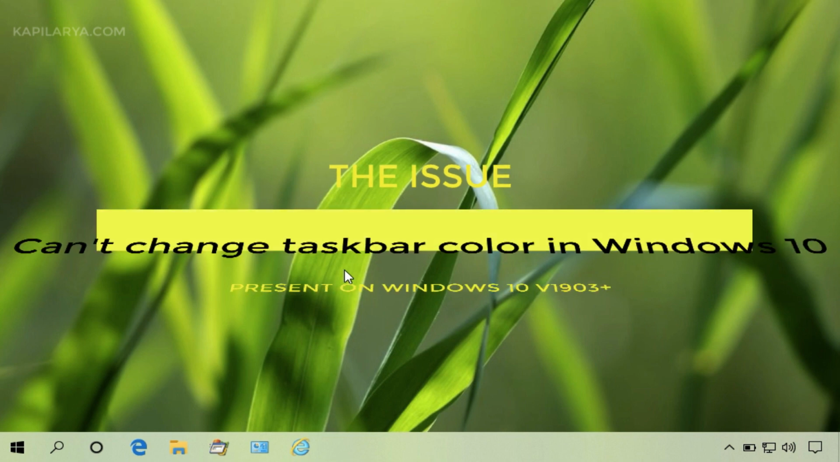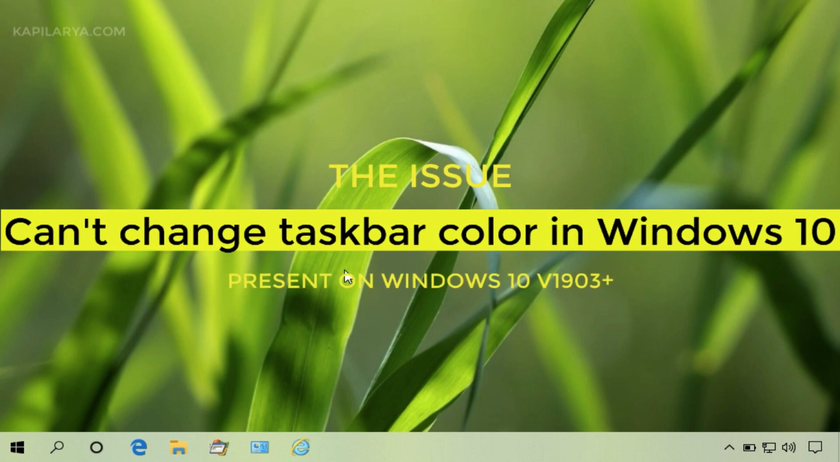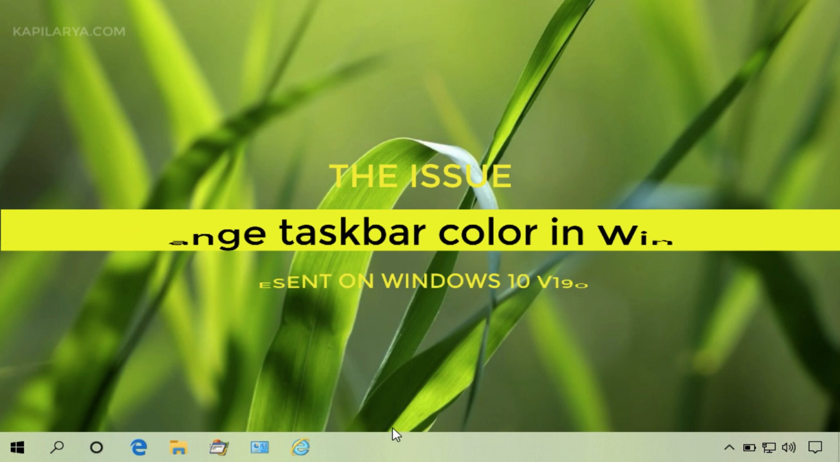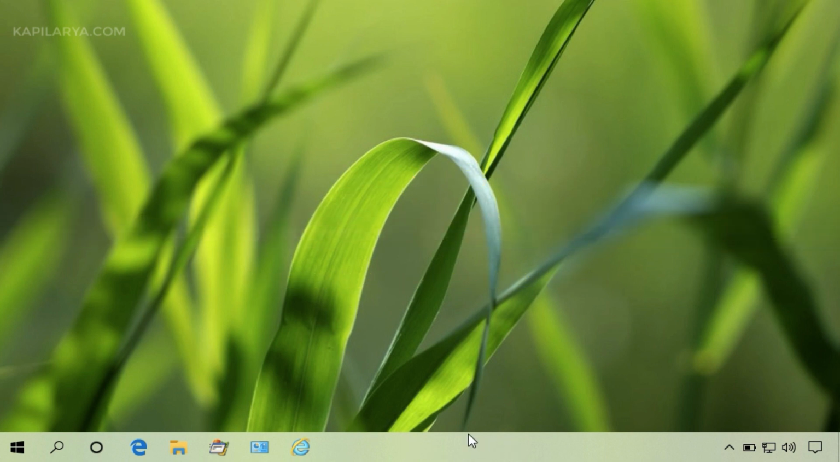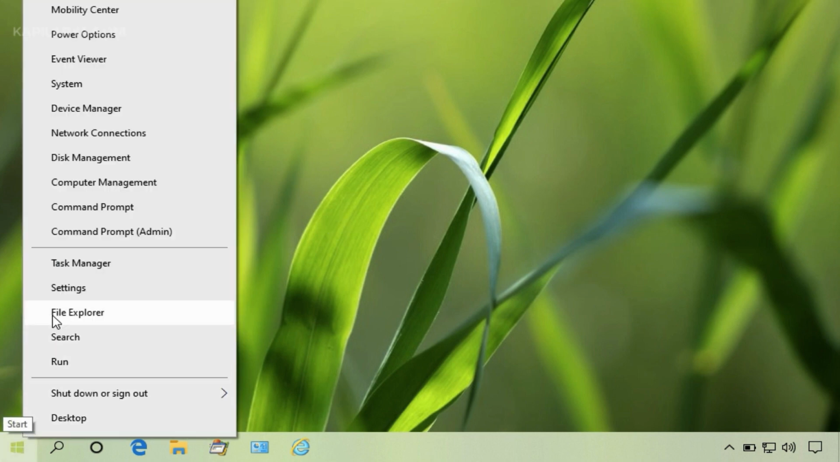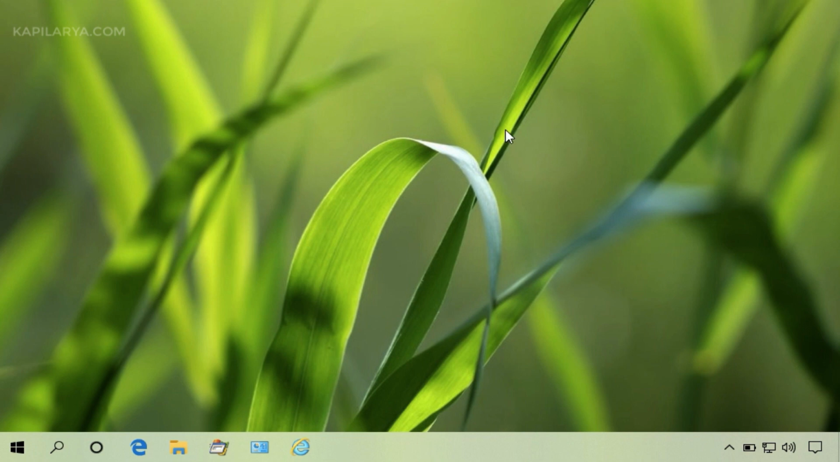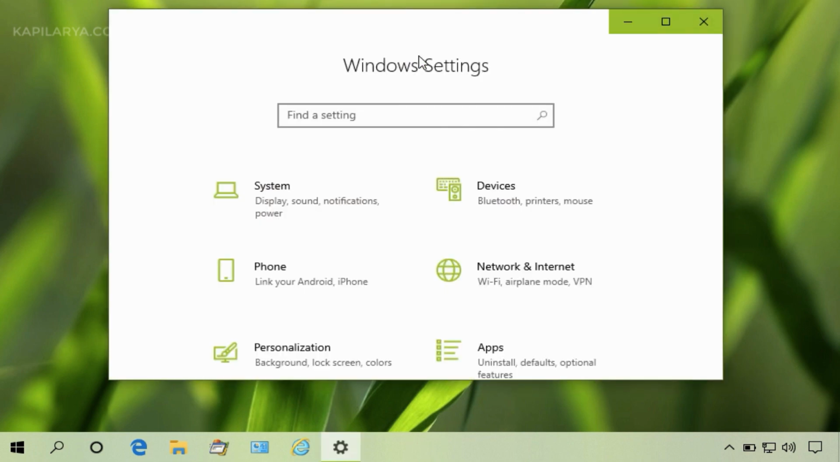If you are unable to change your taskbar color on your Windows 10, this video will surely help you. As you can see, I have the light theme activated right now, and the taskbar color is according to the light theme. I will open the settings app by right clicking on the start button and selecting settings.